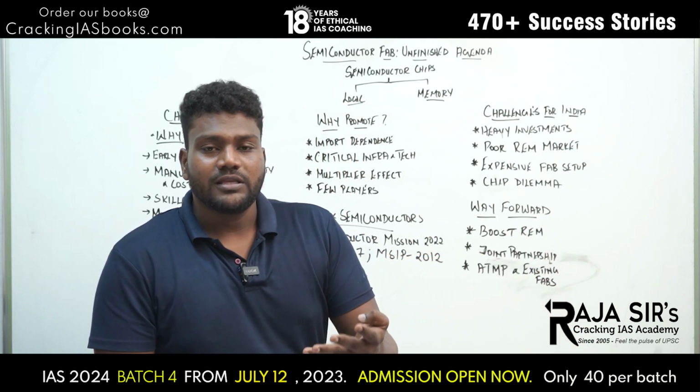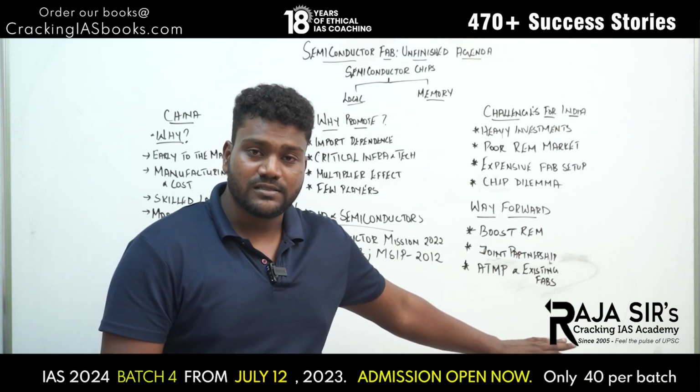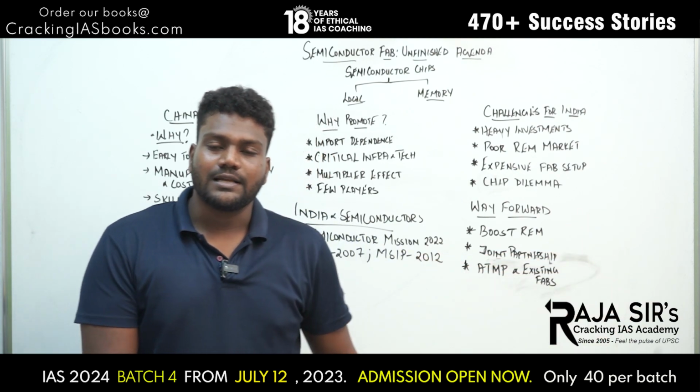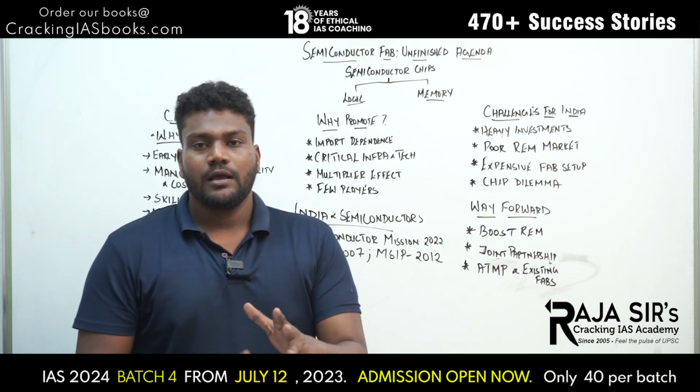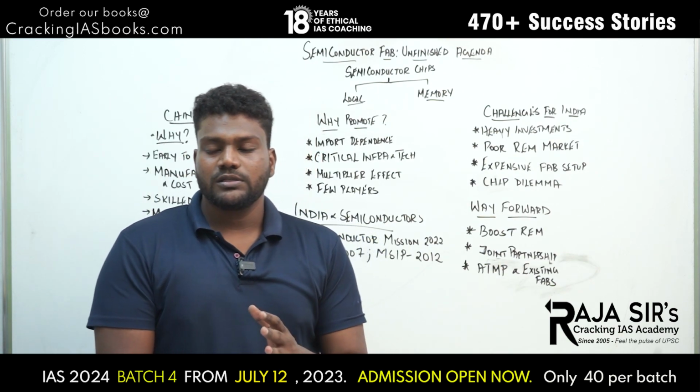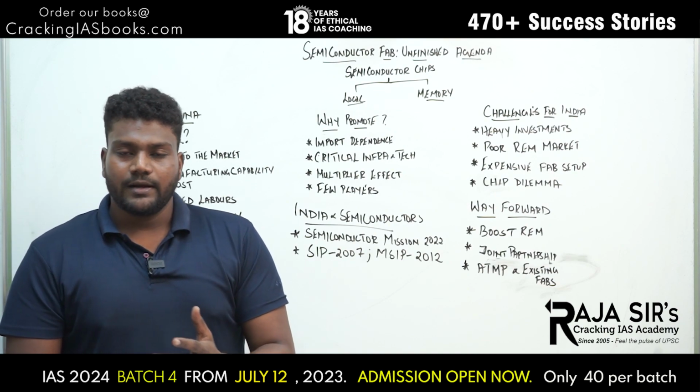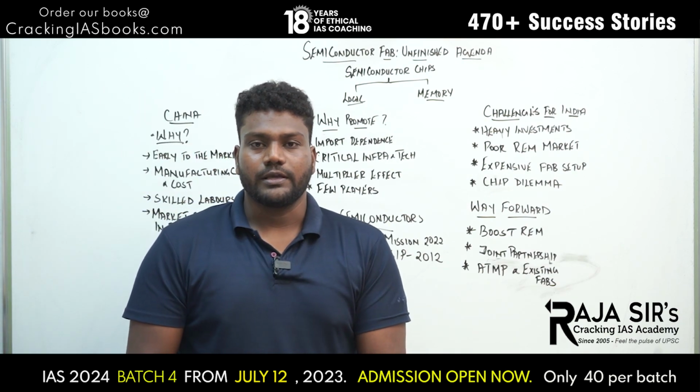We can exploit these things by acquiring existing fabs and then move on to establishing new greenfield projects in the semiconductor industry. So this is the policy that we must follow when it comes to semiconductors: a gradualist approach.